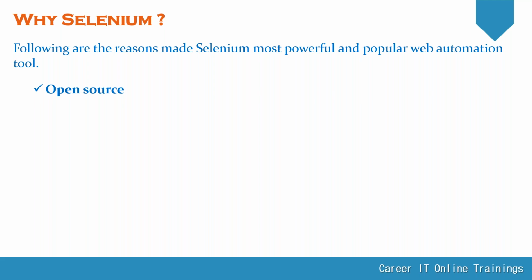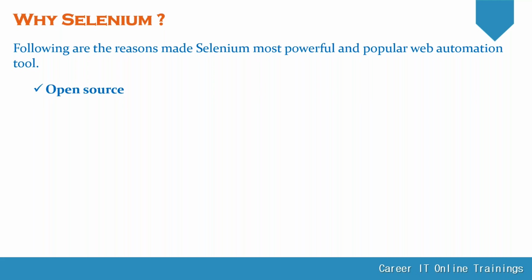What is the major difference between QTP and Selenium? QTP is a licensed tool, and Selenium is an open source tool. The licensing cost is huge, but Selenium is free of cost. You can simply download the file from the internet and start automating the application.